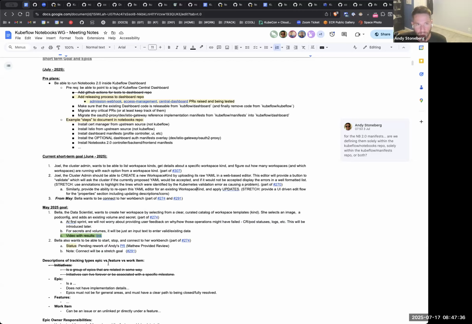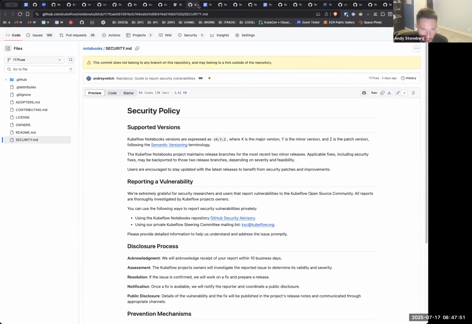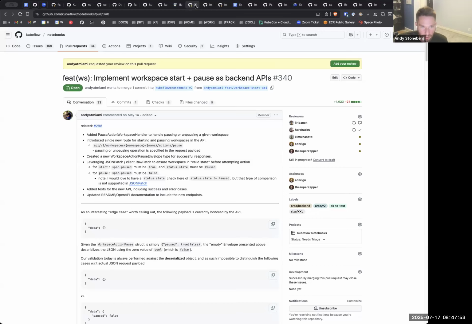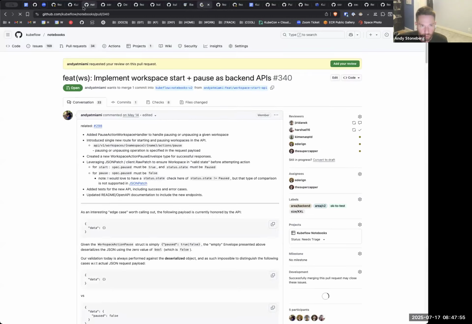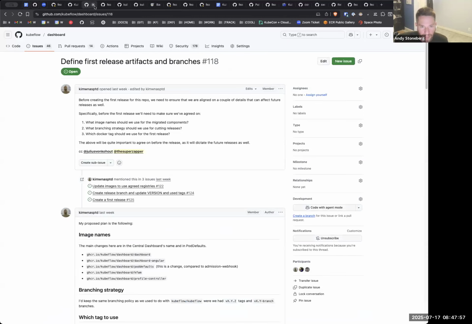Start stop, like I said, when you and I have a chance to get together, I think I've reworked all of it, and that PR should be ready to go based on your last rounds of review. So that's start stop and connect to workbench. Merge as your time allows. Once Harshad has something working there, I'll prioritize that initial review first, and that should get us out of May.